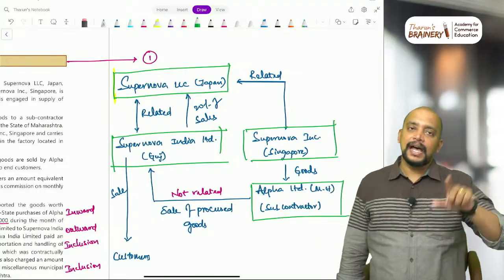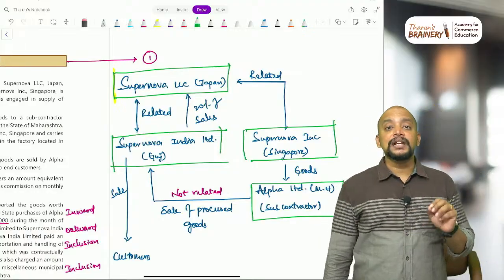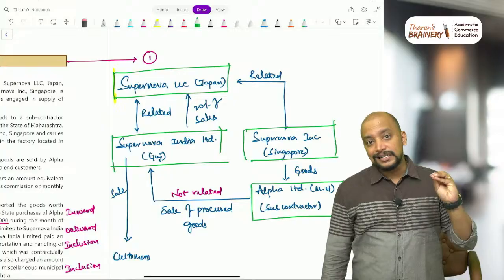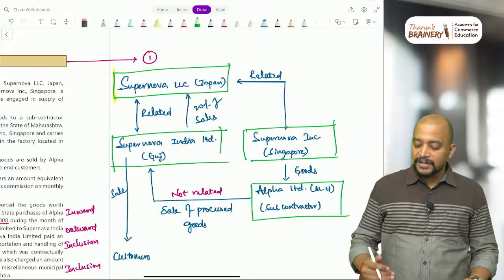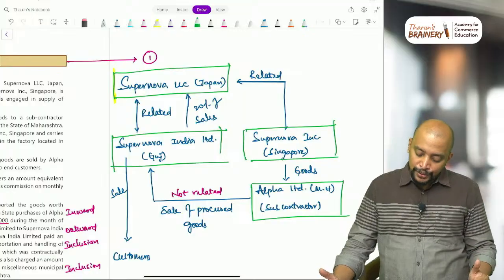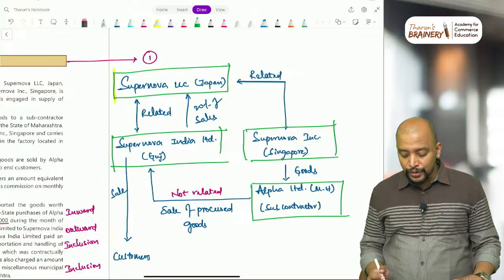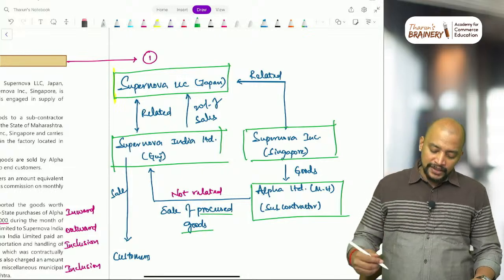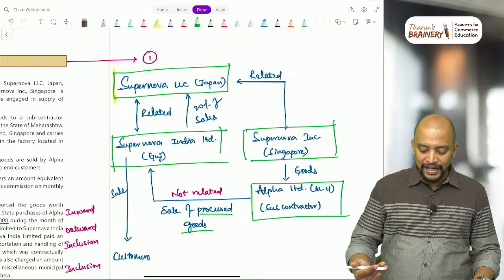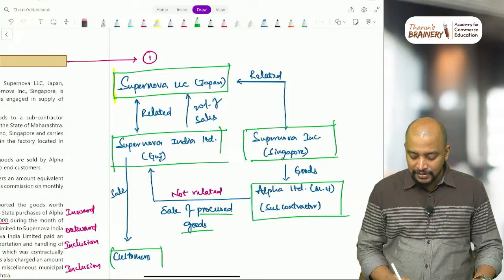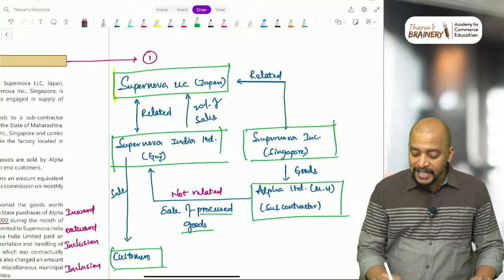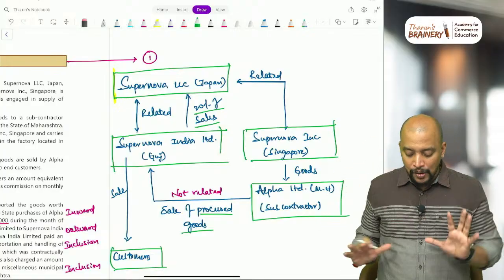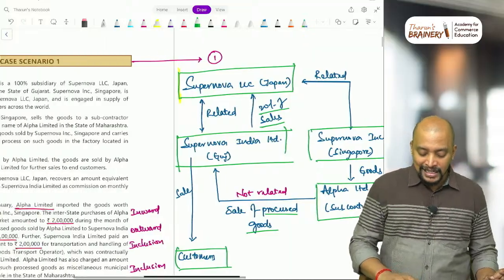Many students ask me this doubt, sir, why won't Alpha Limited become a related person? No, Alpha Limited is not related, because Alpha Limited is just the subcontractor. So they are not treated as related persons. Therefore, Alpha Limited will import the goods from Supernova Incorporation Singapore, and they will be selling the processed goods to Supernova India Limited, and they are not related parties. And whatever sales are made to Supernova India Limited, again it will be sold to various customers by Supernova India Limited, and 20% of the sales they will be sharing with Supernova LLC Japan. So this is the complex transaction which they have given in this first paragraph.